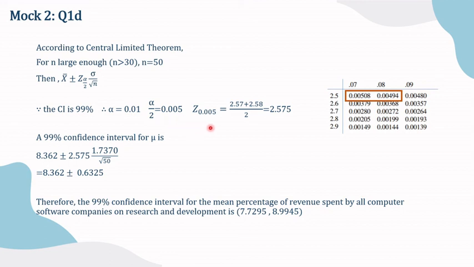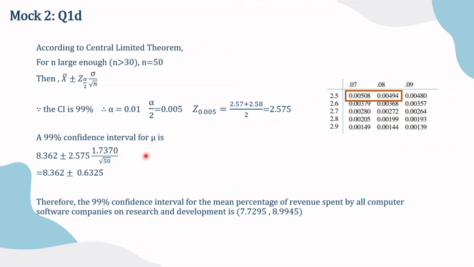So the z value of 0.005 can be found in the table of standard normal distribution, which is between 2.57 and 2.58. We add these two numbers and divide by 2, and it equals 2.575.